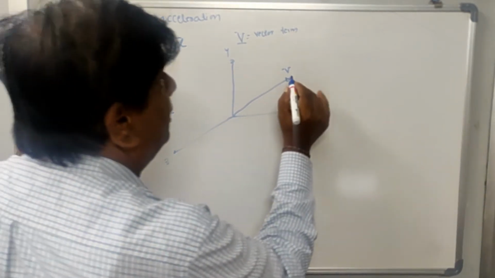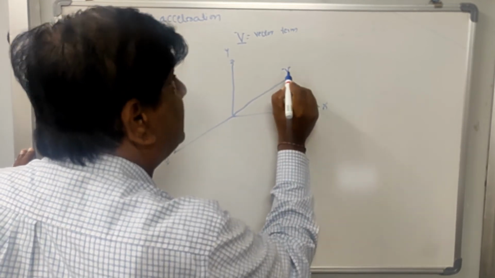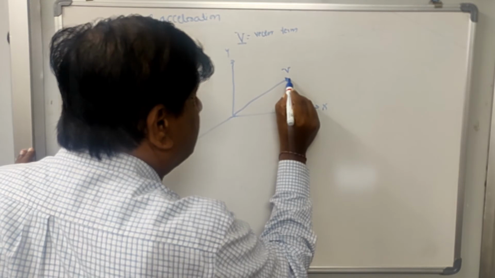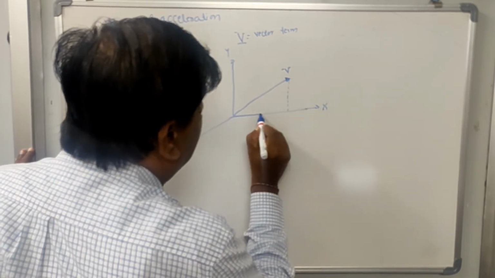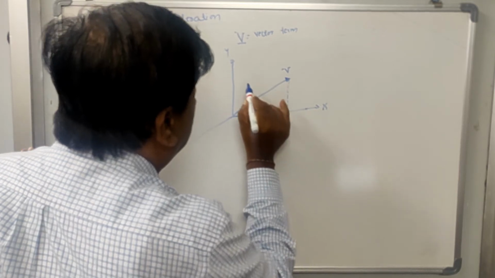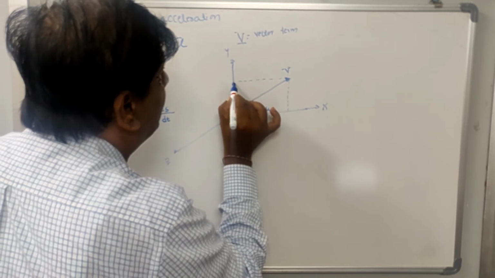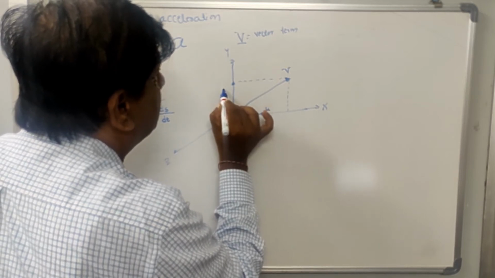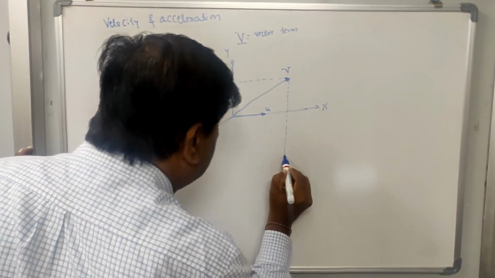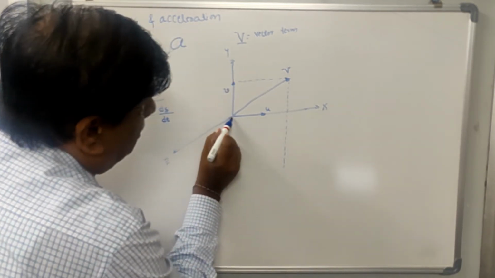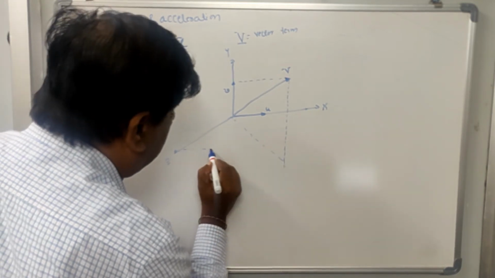Let us take this as the velocity of the fluid particle in space. Then its component in the x direction is u, its component in the y direction is v, and the same thing I am going to project here.